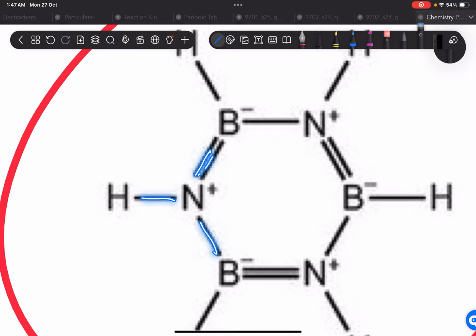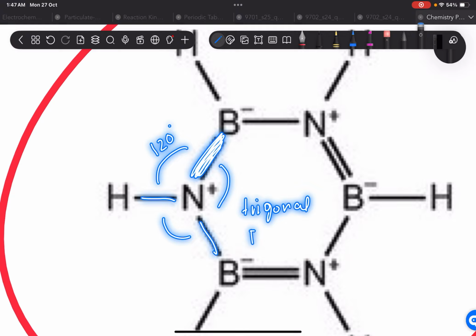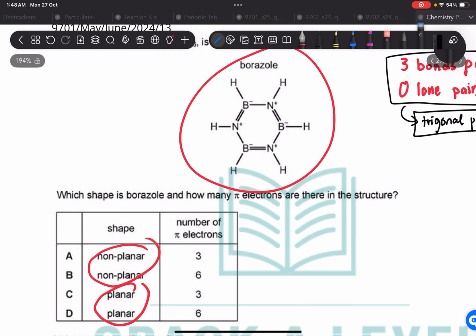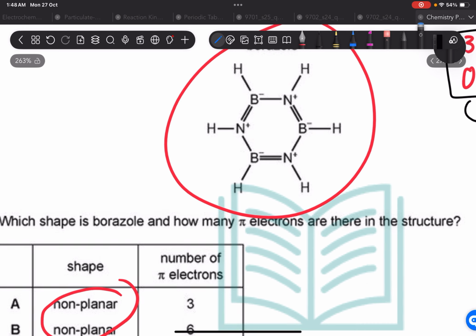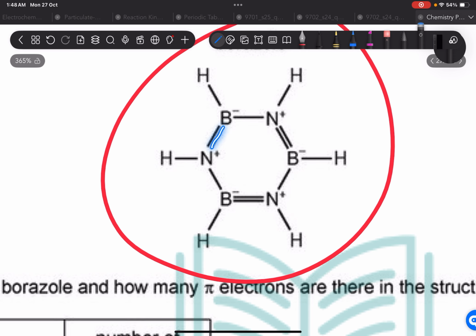And since double, triple, single are all considered single, angle 120, this is again a trigonal planar molecule. Check for all borons, all nitrogens, all are going to be trigonal planar. Number of pi electrons. These double bonds, this second bond, this one's a pi bond. Pi bond formed between unhybridized p orbitals.